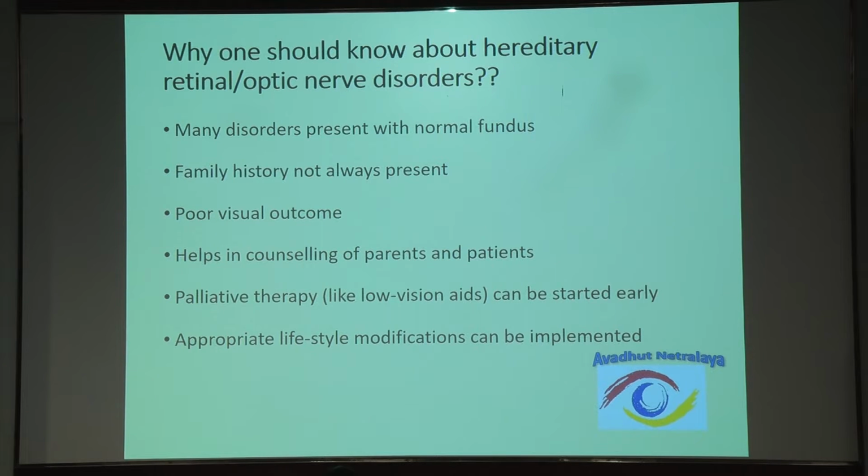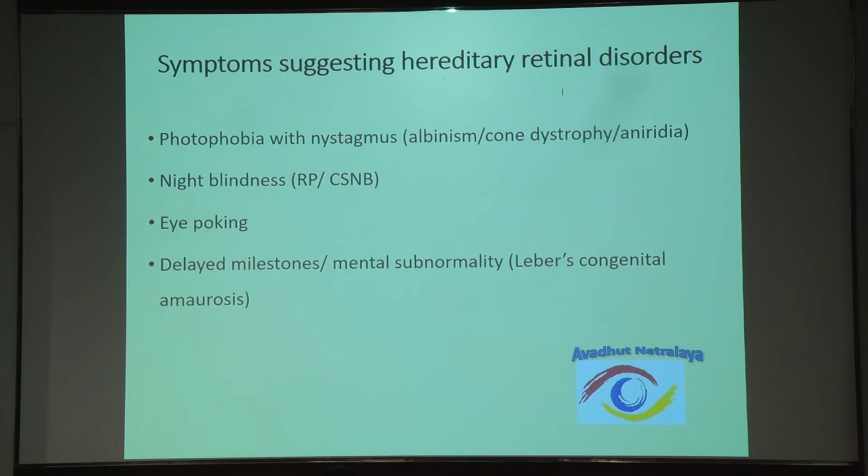So why one should know about hereditary retinal or optic nerve disorders is because many of them present with a normal fundus, and family history may not always be present. So we really have to find out the cause of decreased vision in these cases, because once we know the cause, we can help the patient and the parents with counseling. We can give palliative treatments like low vision aids and appropriate lifestyle changes or modifications so that the patient's academic and social performance improves with time. So not everything is lost if we cannot diagnose the cause of decreased vision.